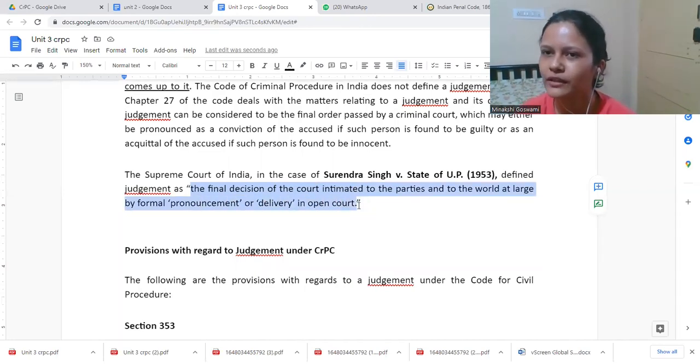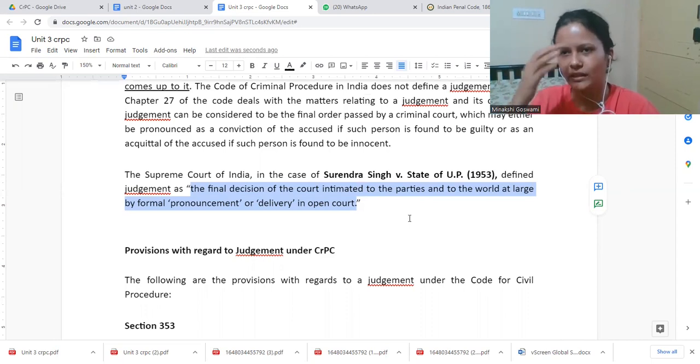What is open court? Open court basically means that the court is open for anyone to enter and see the proceeding. Take for example, you want to enter a criminal court and see how the proceeding is going on. You need not be a party to the case or someone related.